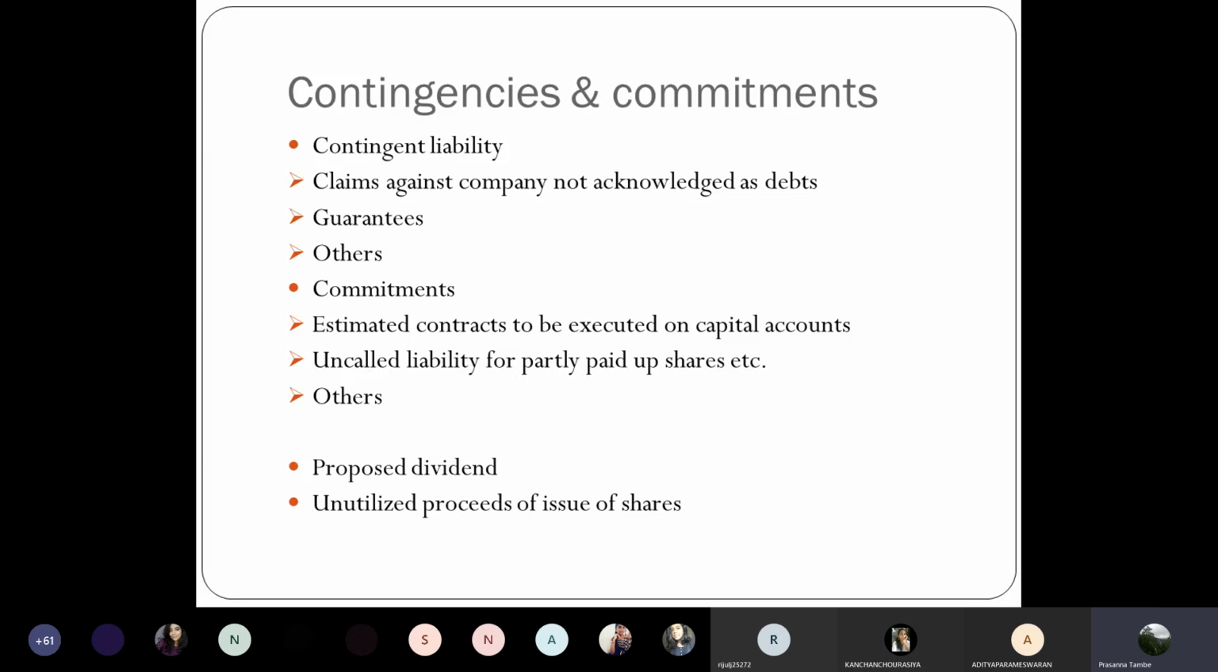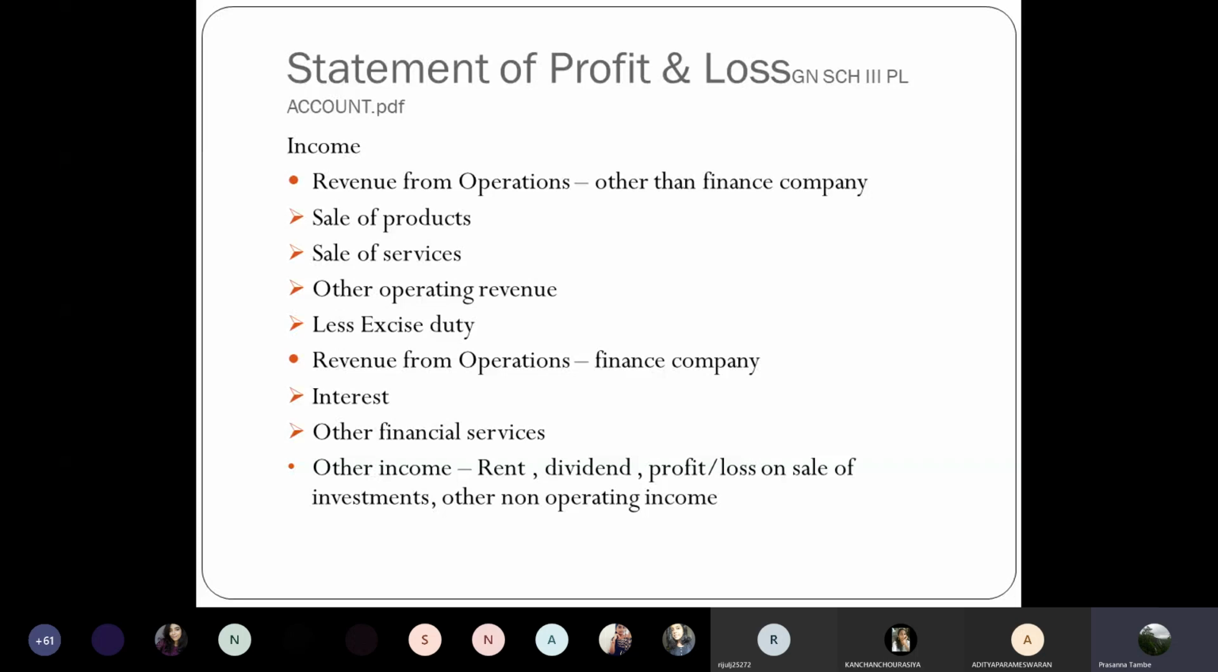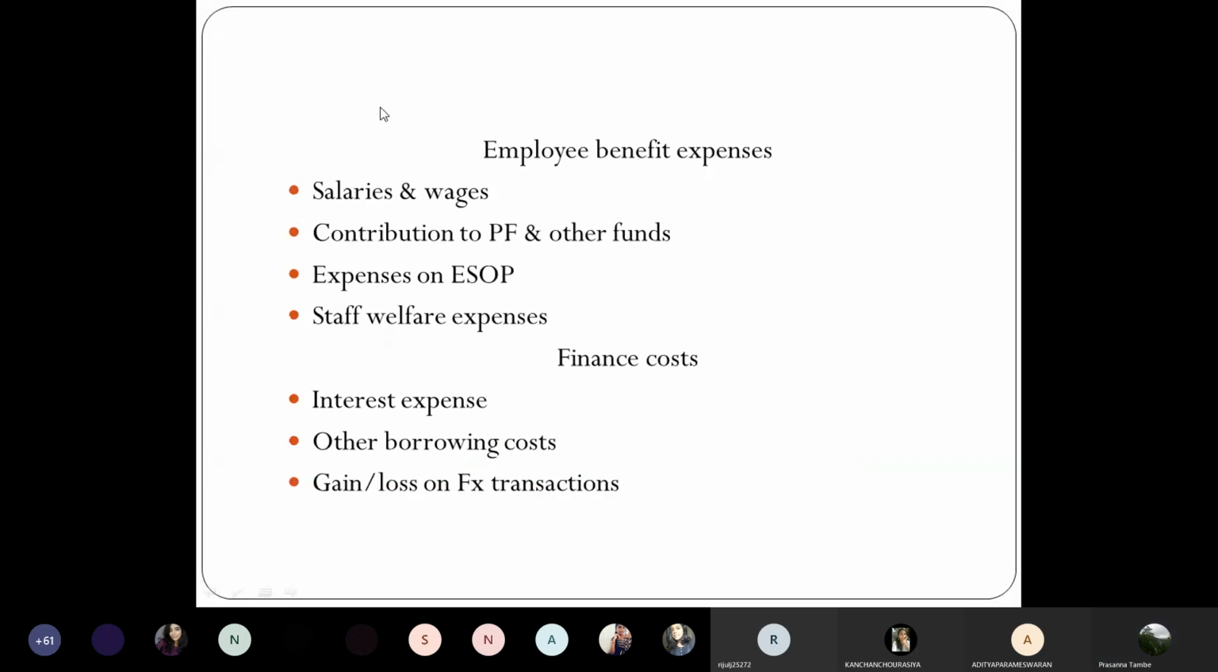So with this, we are almost through with the balance sheet. Today we will discuss briefly the structure of the profit and loss account, and then we will end today's session. In the next lecture, just like in the balance sheet, we will discuss in detail each and every item of the profit and loss account. Okay. So I will share with you now the P&L account.